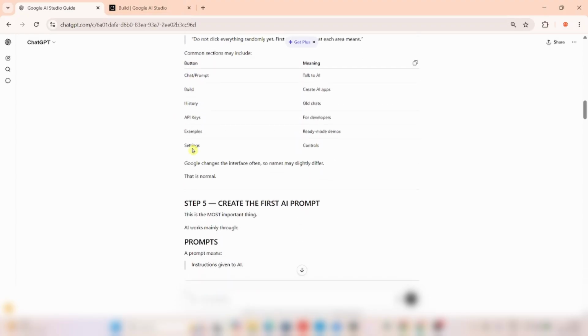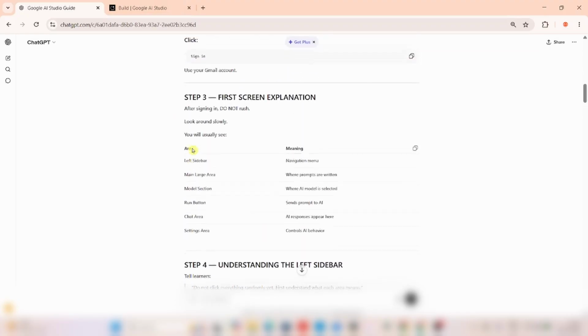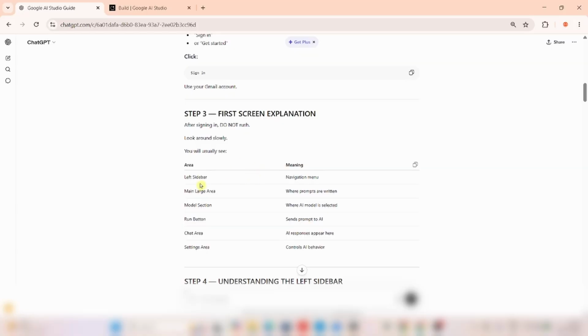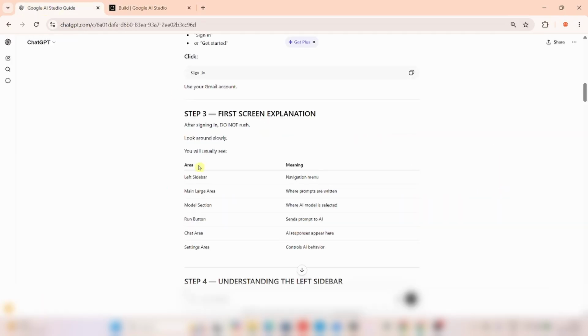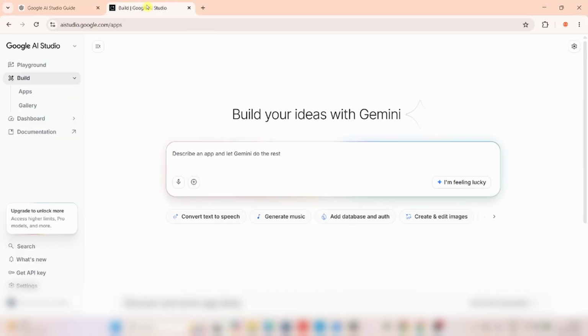So for now, we're going to leave ChatGPT alone. But before then, let's just check if what it's saying is correct. Left sidebar, navigation menu. Is there anything like that? Okay, this is the navigation menu, right? Then main large area where prompts are written. So this is where prompts are written.